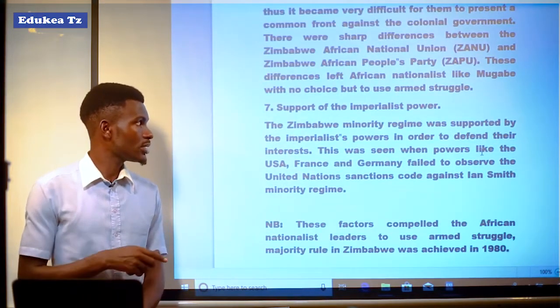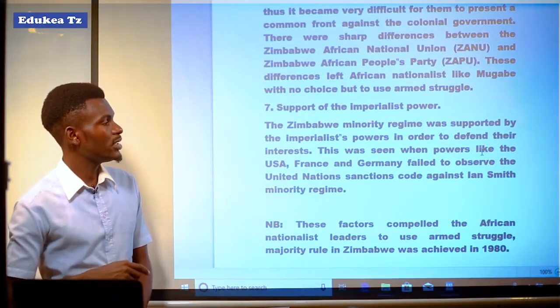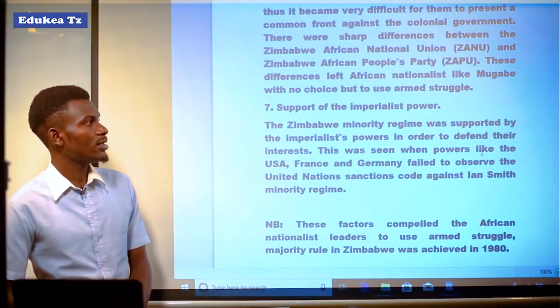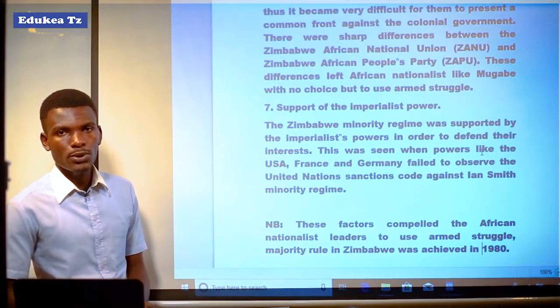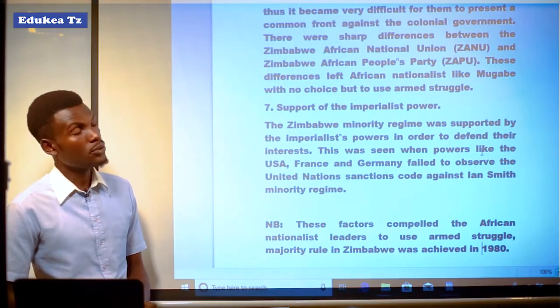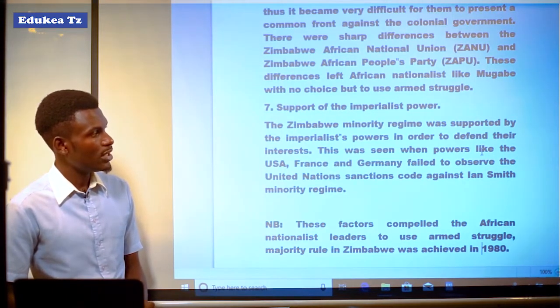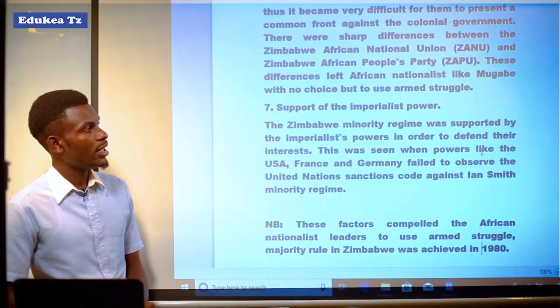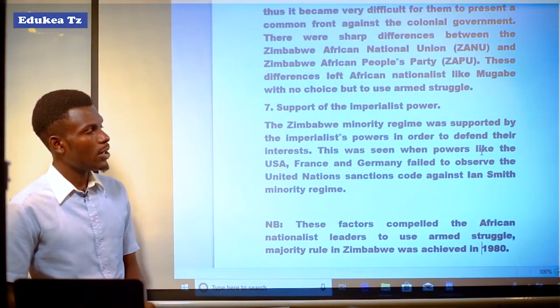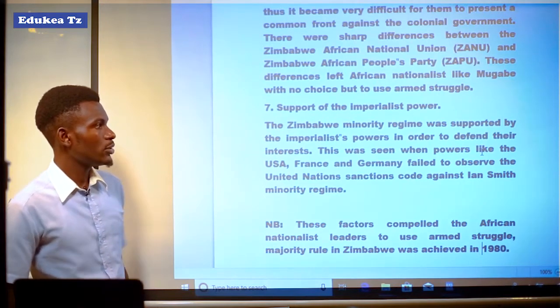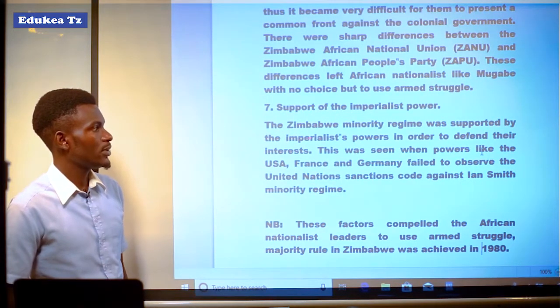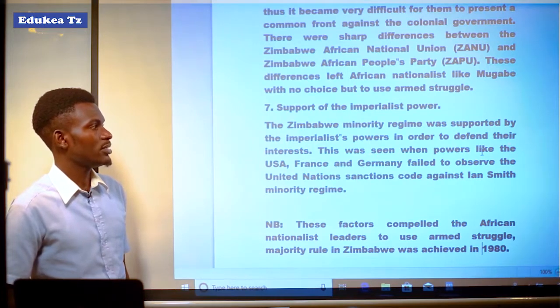Another factor was the support of the imperialist powers. It means that Zimbabwe's minority regime experienced support from abroad, for example from the USA and other powers from Europe. The Zimbabwe minority regime was supported by the imperialist powers in order to defend their interests.